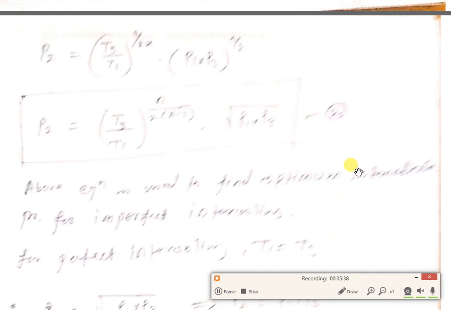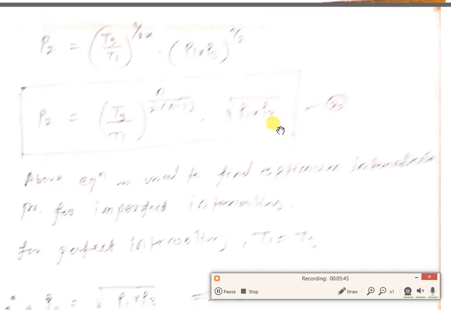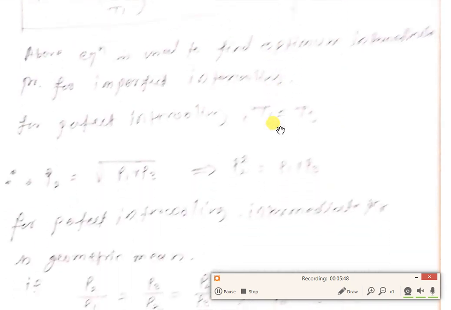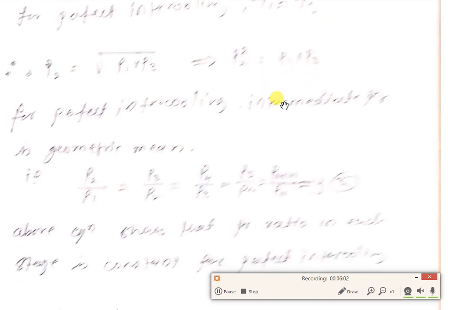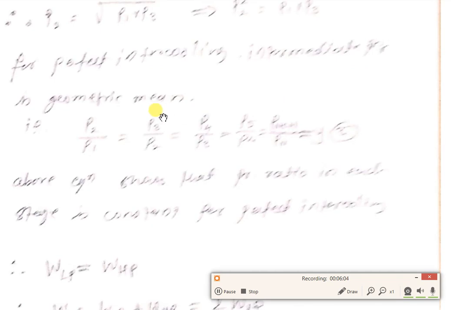But for perfect intercooling, T1 is equal to T3, then we get P2 equal to under root of P1 into P3 only. If we square P2, P2 square is equal to P1 into P3, then we can write P2 by P1 is equal to P3 by P2 is equal to P4 by P3 is equal to P5 by P4.